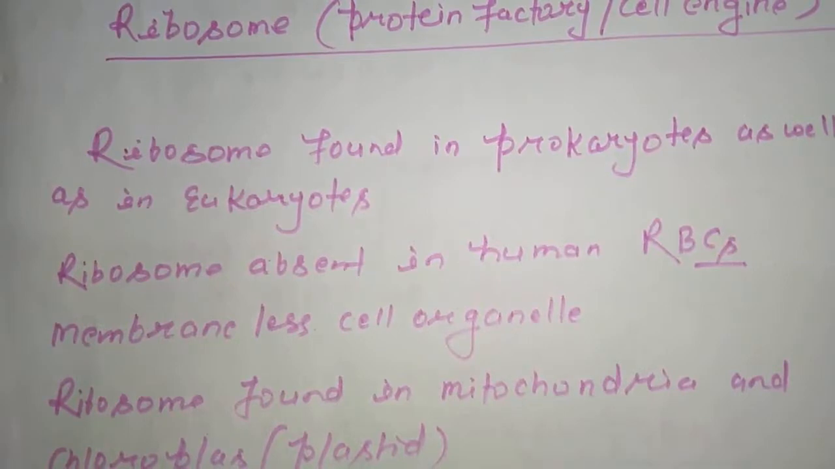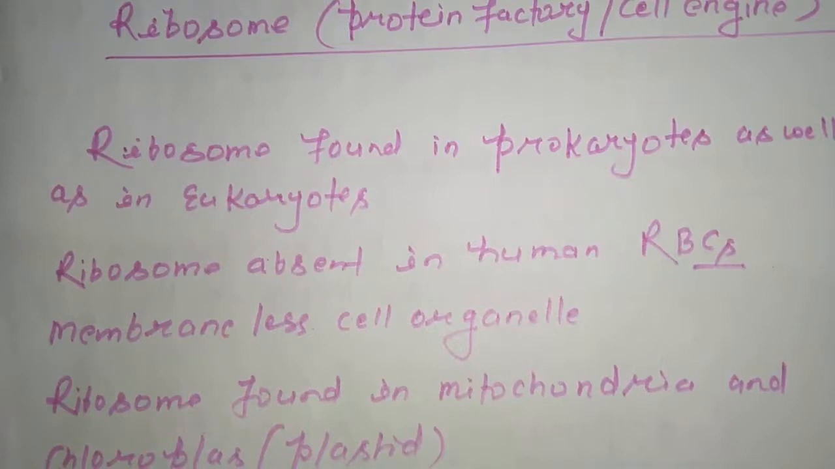Generally, membrane-bound little structures of the cell present in the cytoplasm are called cell organelles. But this is an exception in the case of ribosomes. In the case of ribosome, there is no membrane. It is a membraneless organelle. So ribosome is a membraneless organelle.